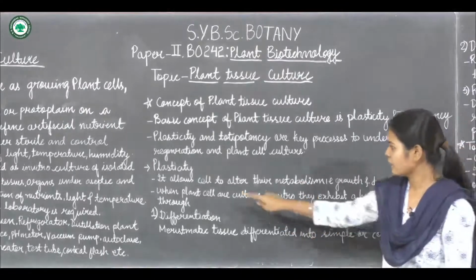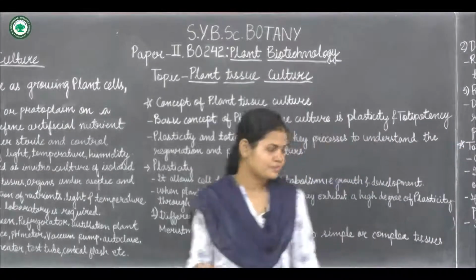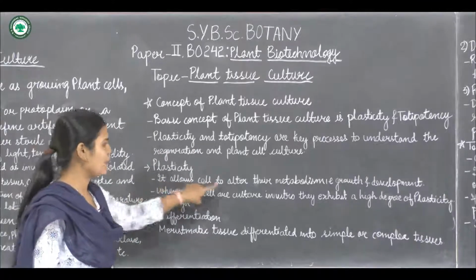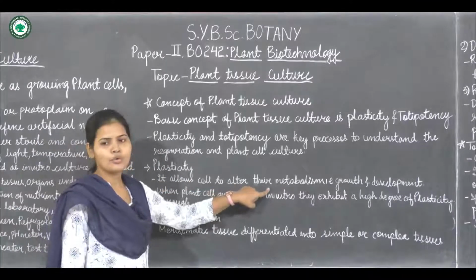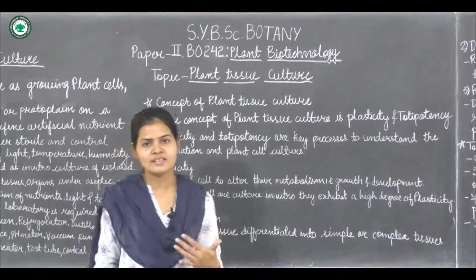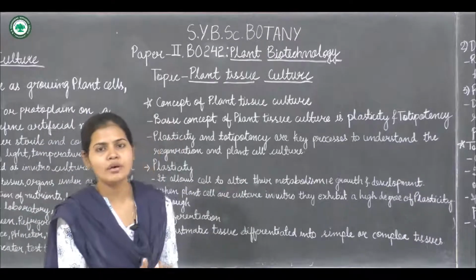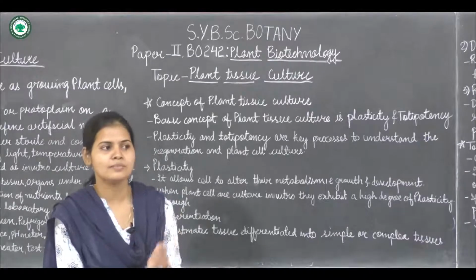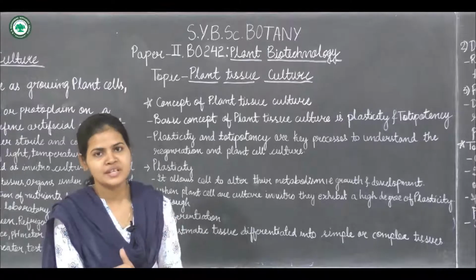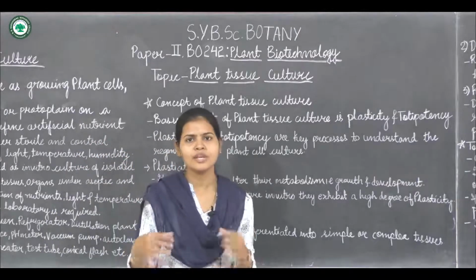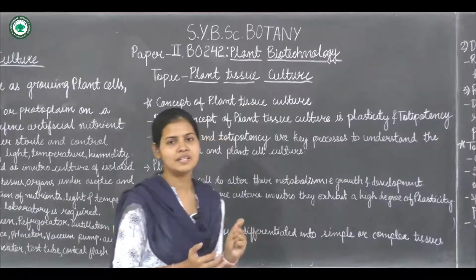First of all, what is plasticity? Plasticity allows the cells to alter their metabolism, growth and development. Okay, so in plasticity, it is the capacity or ability of a plant to grow or alter its metabolism according to the surrounding condition, as the plant will alter its growth according to the environmental conditions.